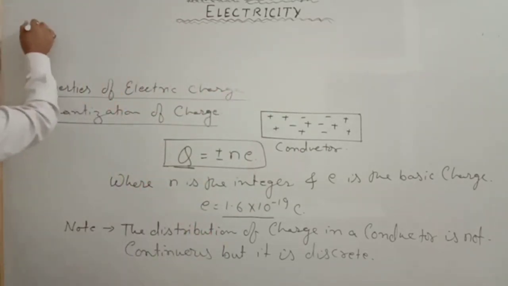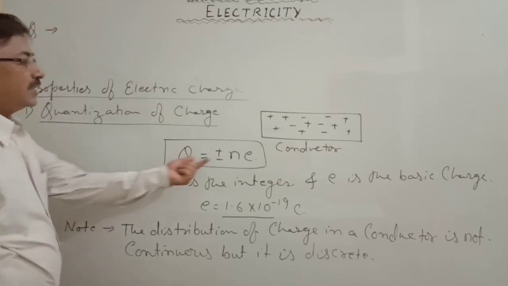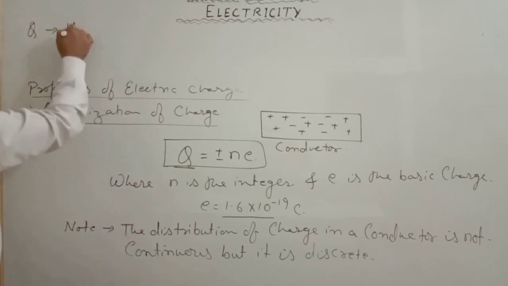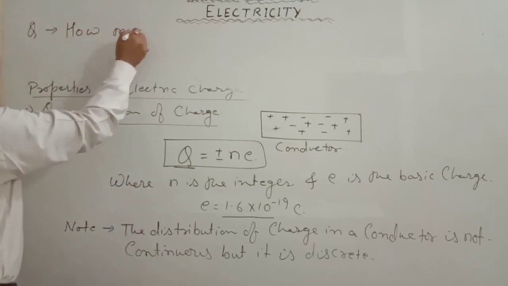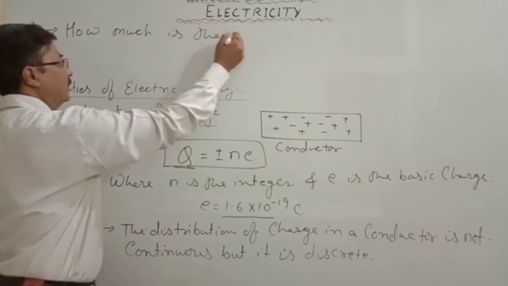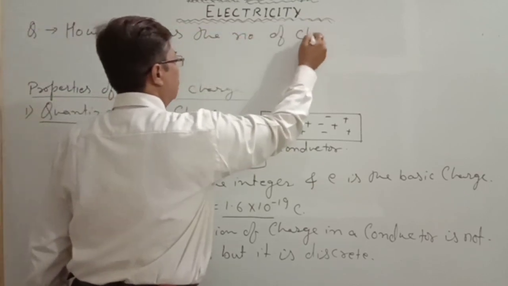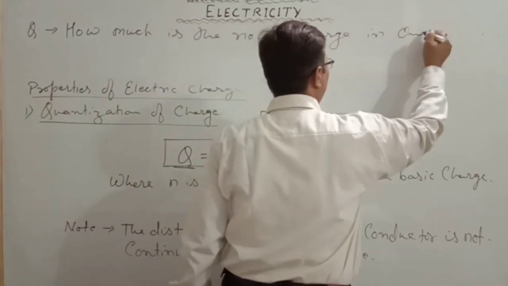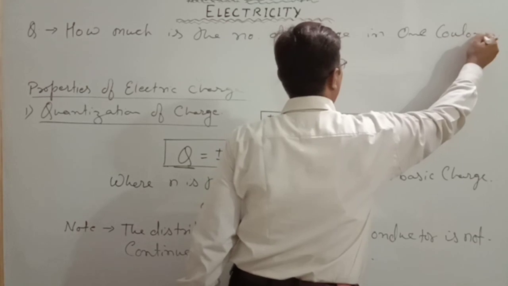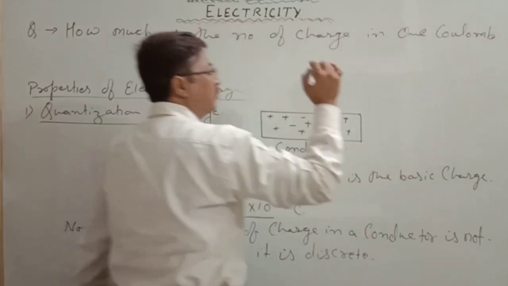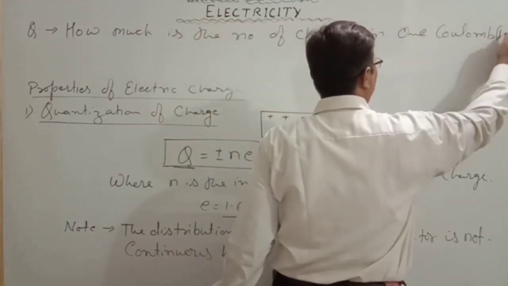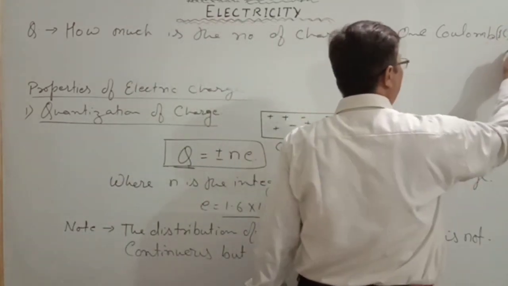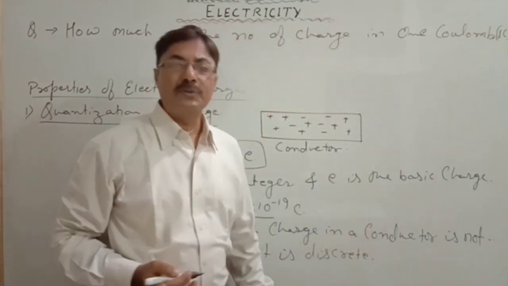The question is: how much is the number of charges in 1 coulomb? एक कूलम में कितना चार्ज है? That is the question. Question we have to calculate.